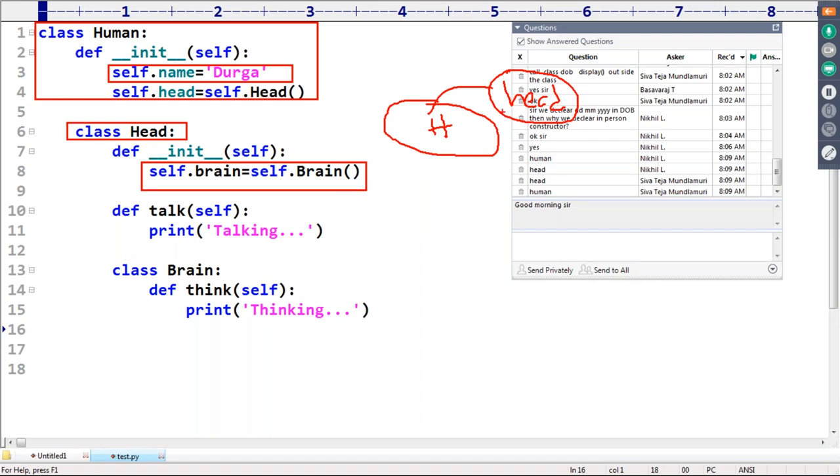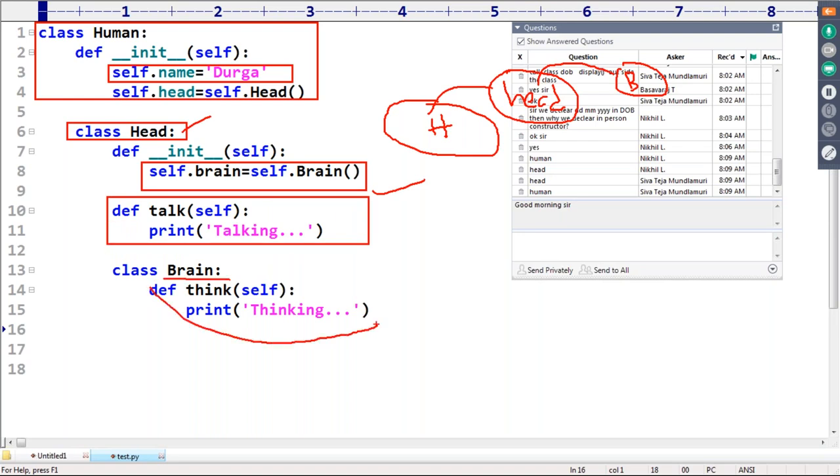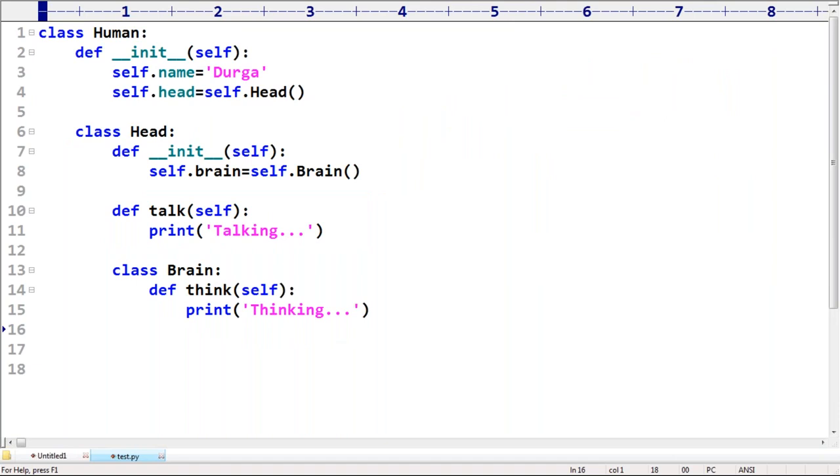Automatically brain object will be created. Now this one is nothing but brain, sir. Automatically brain object got created. Now by using head, we can perform talk operation. By using brain, we can perform think operation like this, right?